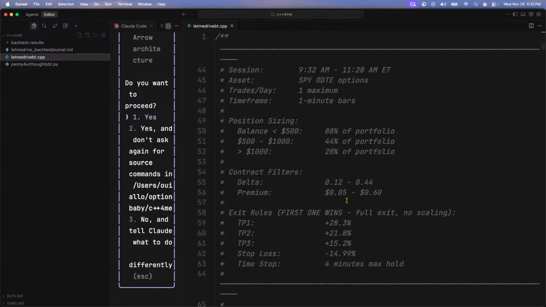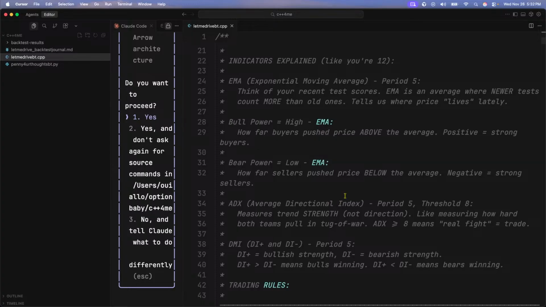With this particular strategy, the way it's filtering out the noise is it's using the ADX, and it's also trying to determine which direction this is going in. The way I got this strategy is I took it from TradingView. Did you see that part already? How we took the strategy from TradingView?